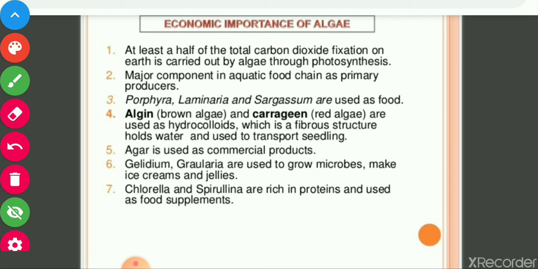As you know, the algae are green, they have chlorophyll, they are producers, they are autotrophs. So they synthesize their own food by using CO2.